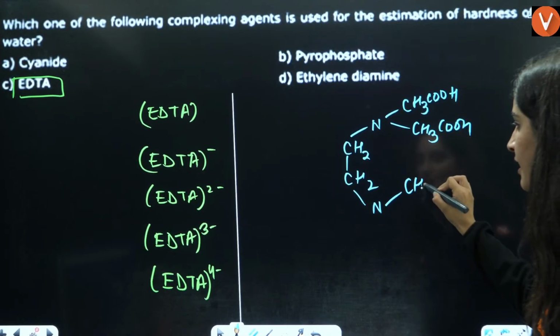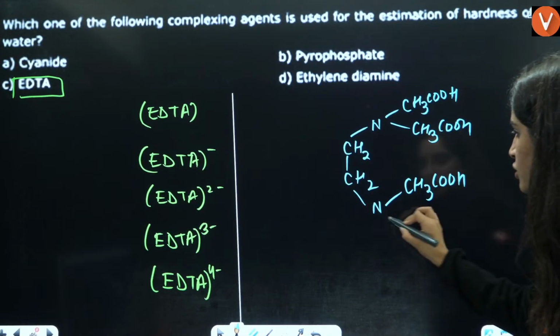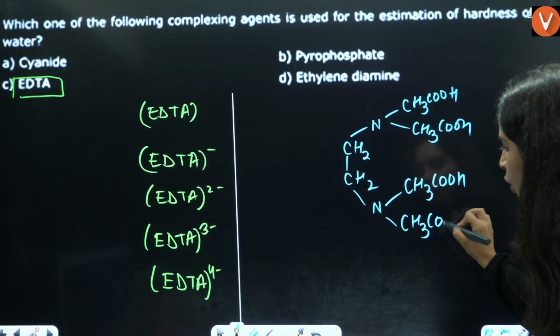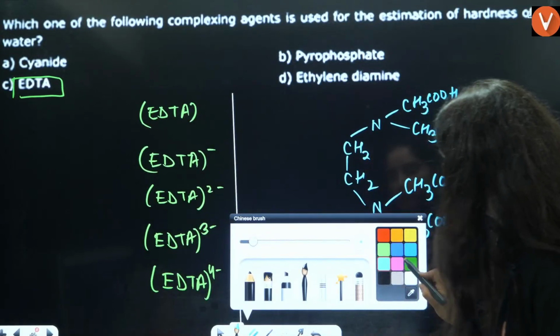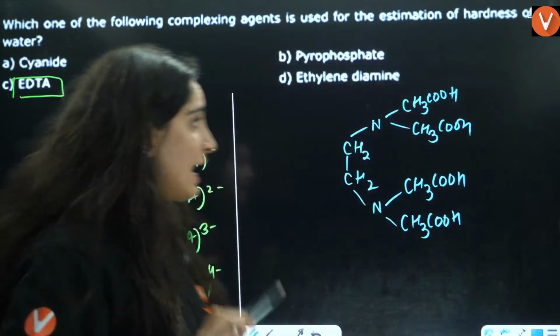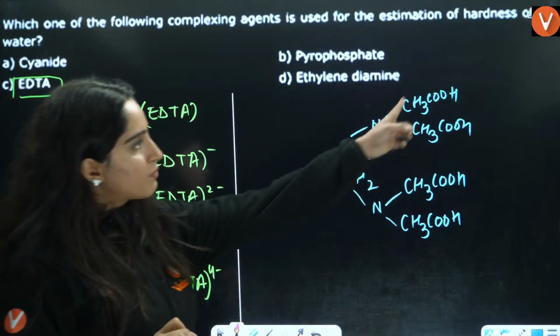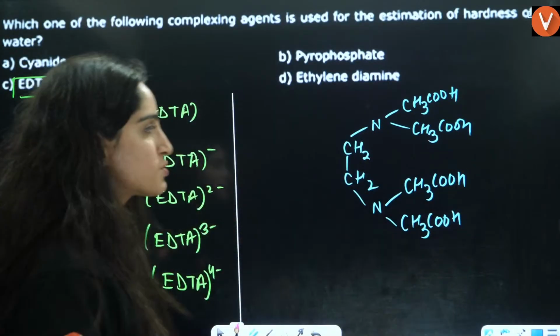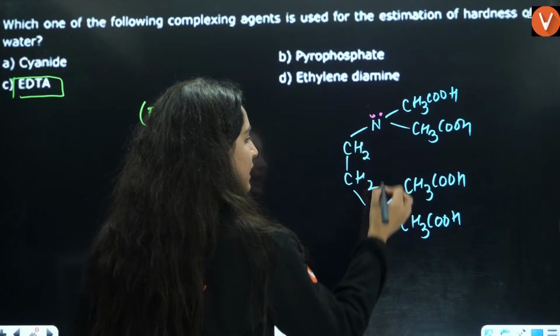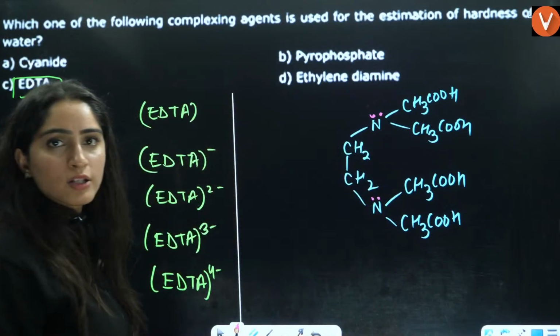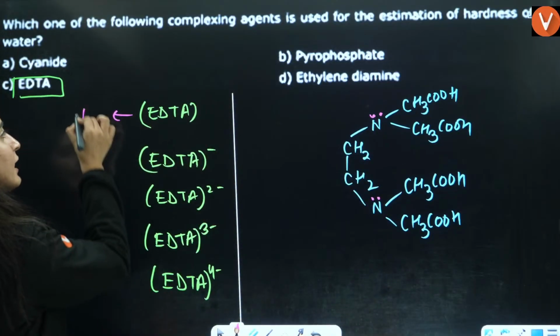This is also CH2COOH, this is also CH2COOH. Now, if EDTA has zero charge, that means they are not in the ionic form. So first is this one, second is this one. These two are the donating sites. So it will be bidentate.